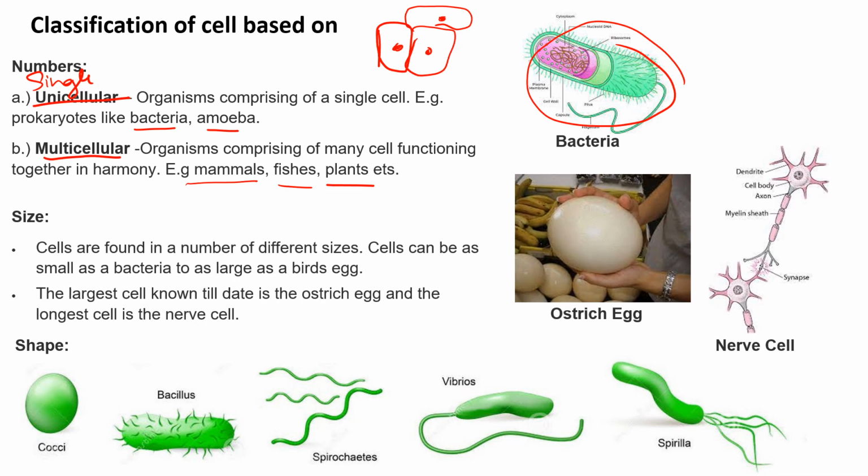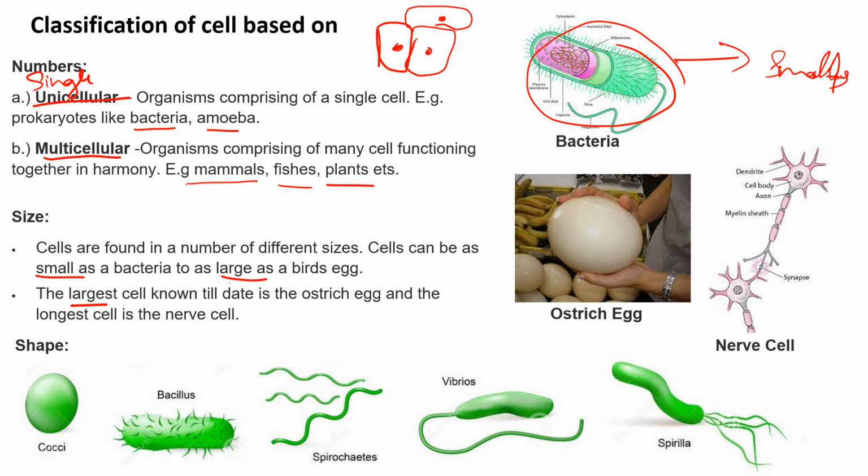The next classification is based on size. Here we classify them as small cells, large cells, or long cells. Small cells are the bacterial cells. These are the smallest cells you can see.